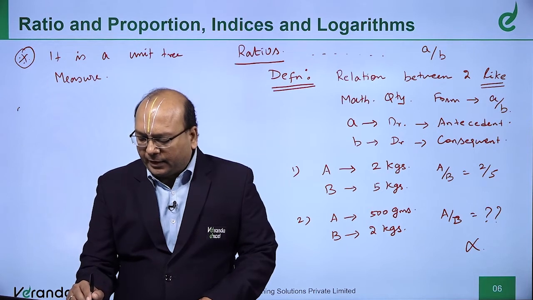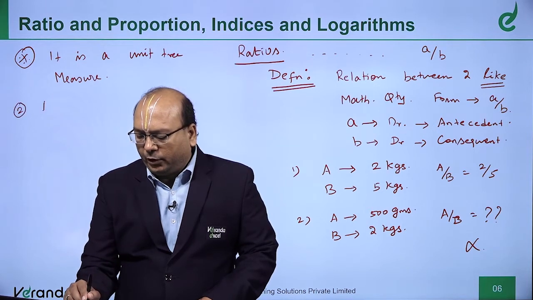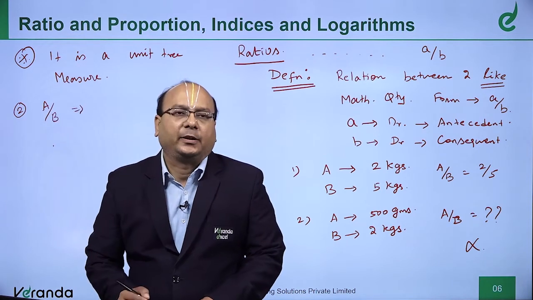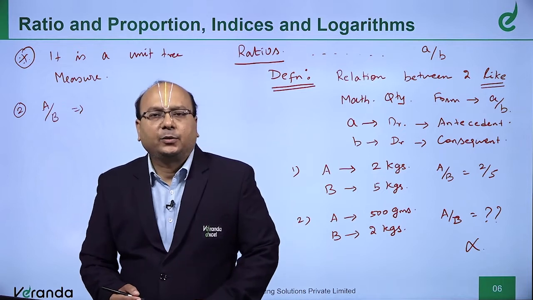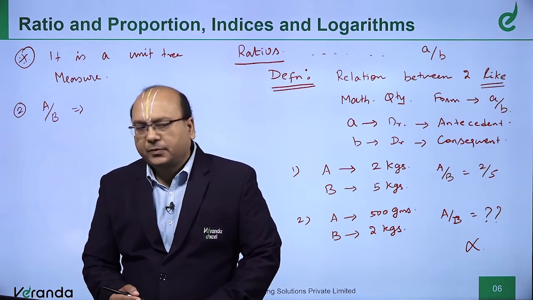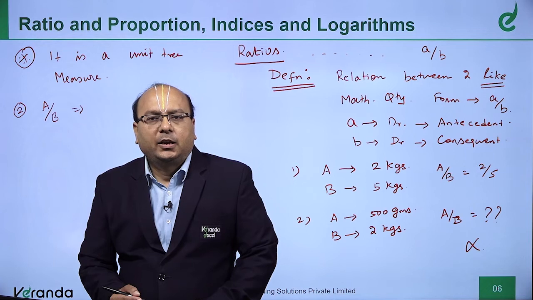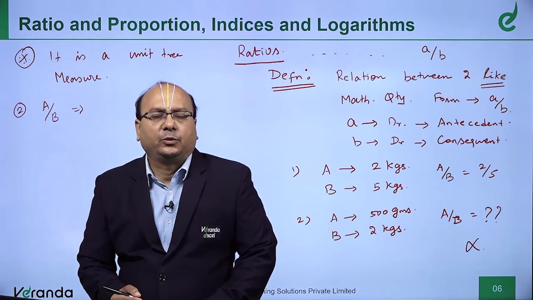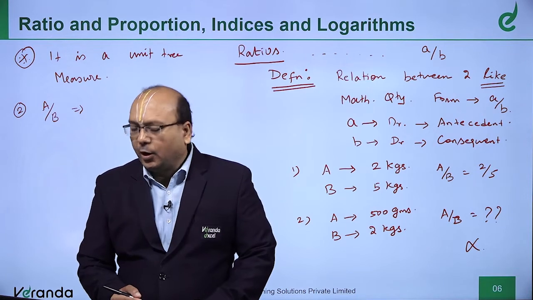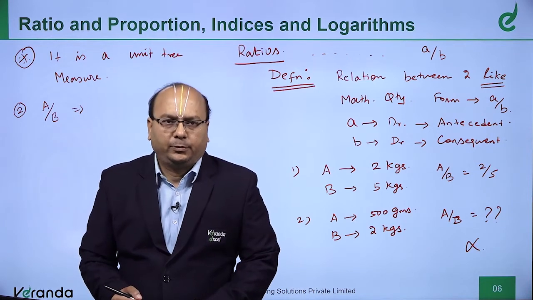So, coming to the second example, I want to find A by B, but I said it is not possible. Why? A is in grams, 2 is in kgs. Yes, it is not possible to write a ratio for these two quantities. When I say not possible, the next question comes, how can you make it possible?